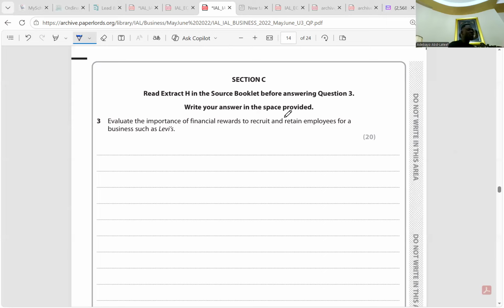By offering financial rewards, this may add to Levi's cost, reducing its profitability. Yes or no? According to Extract H, Levi is an iconic business to work for. So this may be enough to attract workers instead of financial rewards. You see how according to Extract H, it said Levi is an iconic company to work with. So it simply means it might not need financial rewards to attract employees.